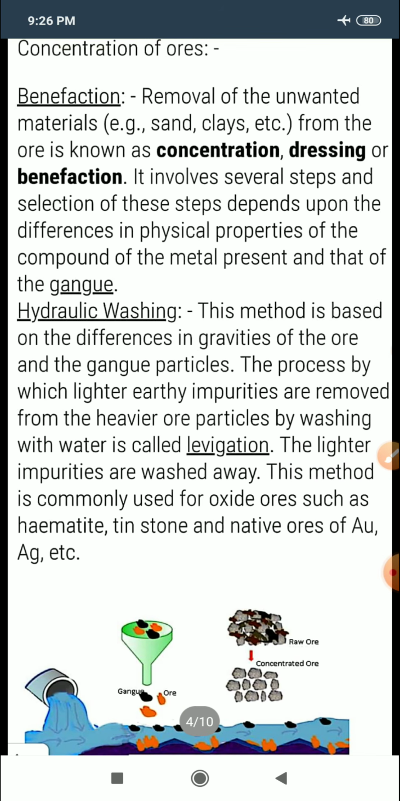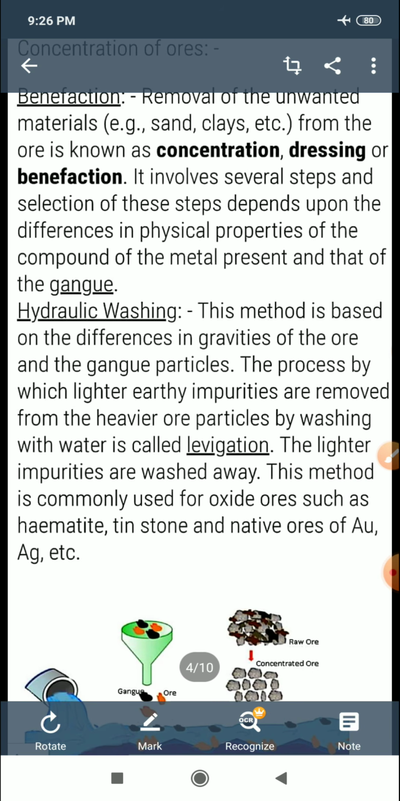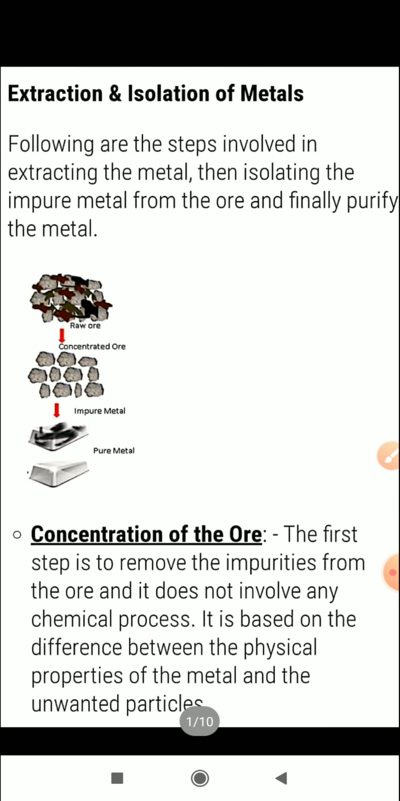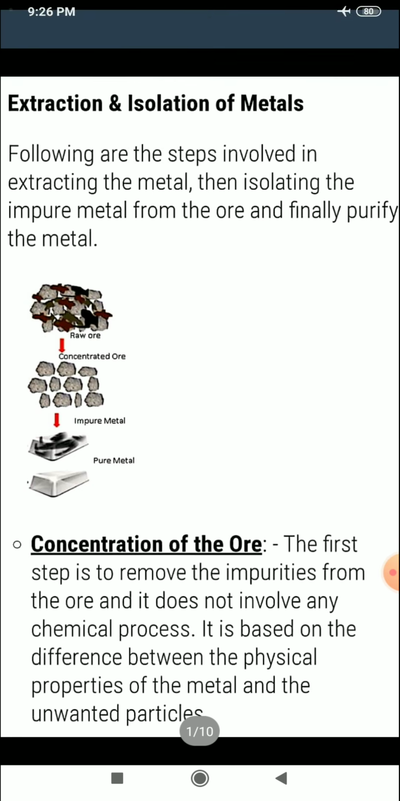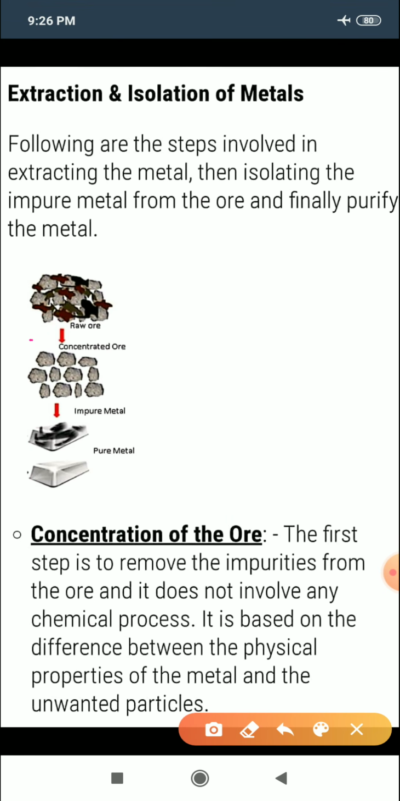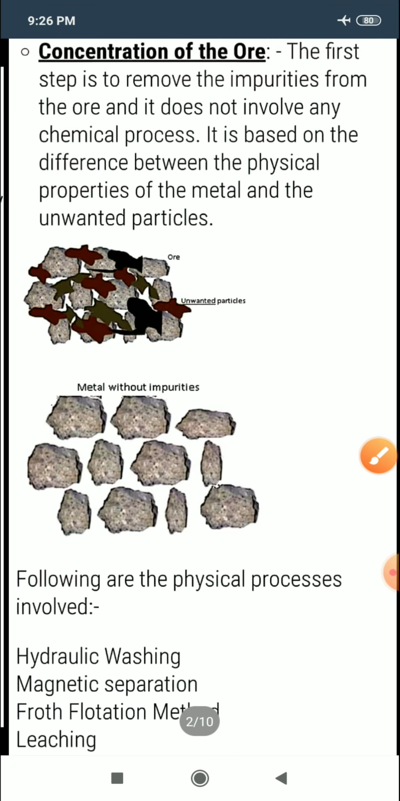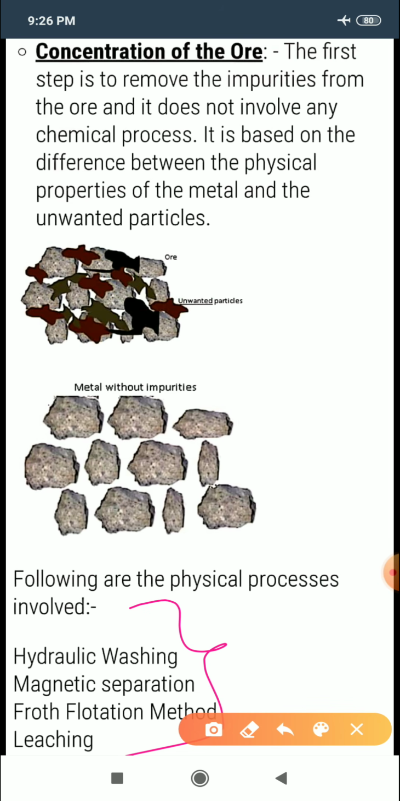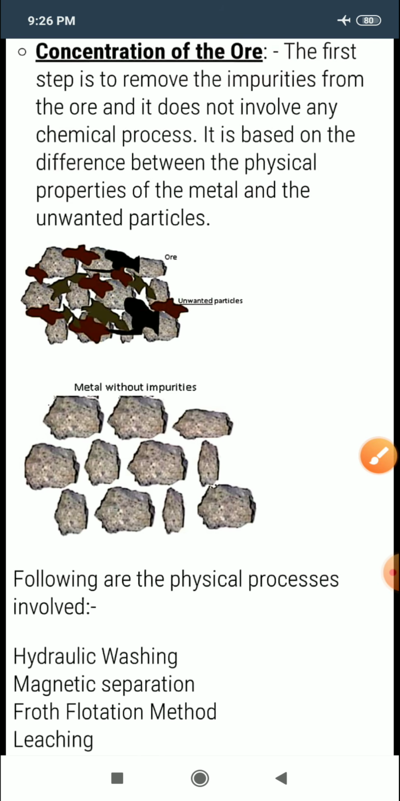Before that, first we go through all these steps involved in the extraction of metals, that is metallurgy. The first step is crushing and grinding of ore. Then the second step is concentration of ore. In concentration of ore we use different techniques: hydraulic washing, magnetic separation, froth flotation and leaching.